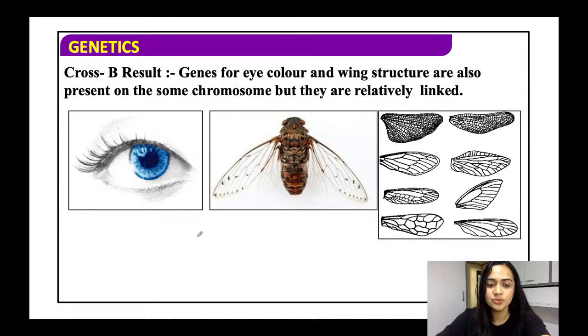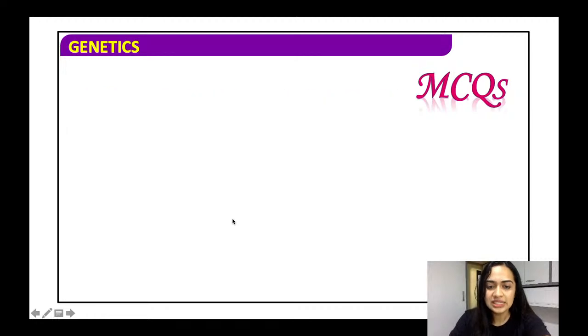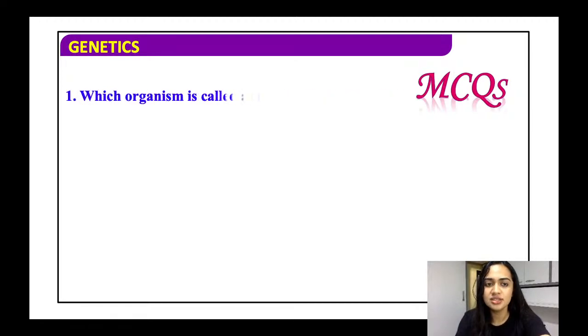That means they are present at a greater distance, so their recombination is quite high. All right, so they're loosely linked, that is why recombination is more.